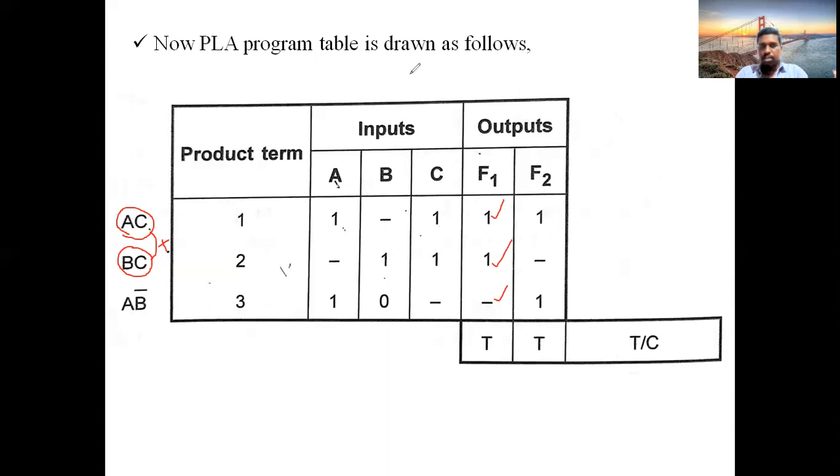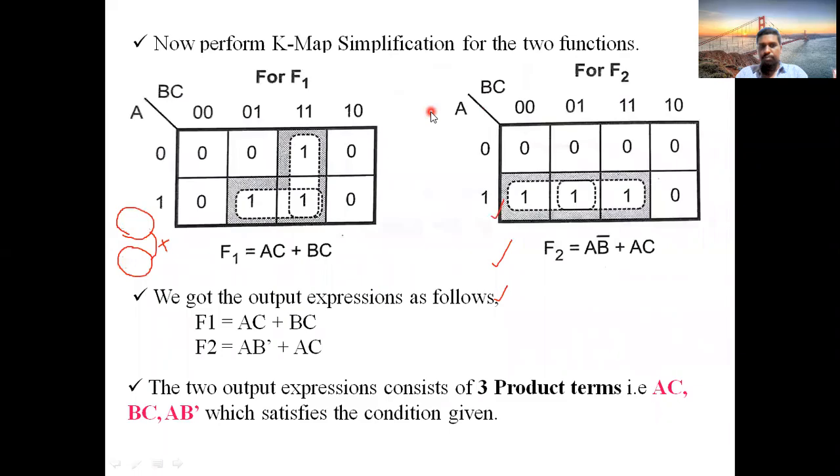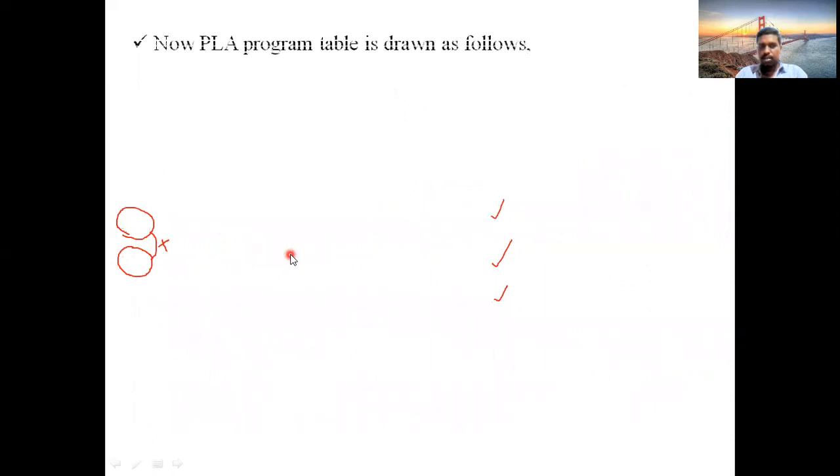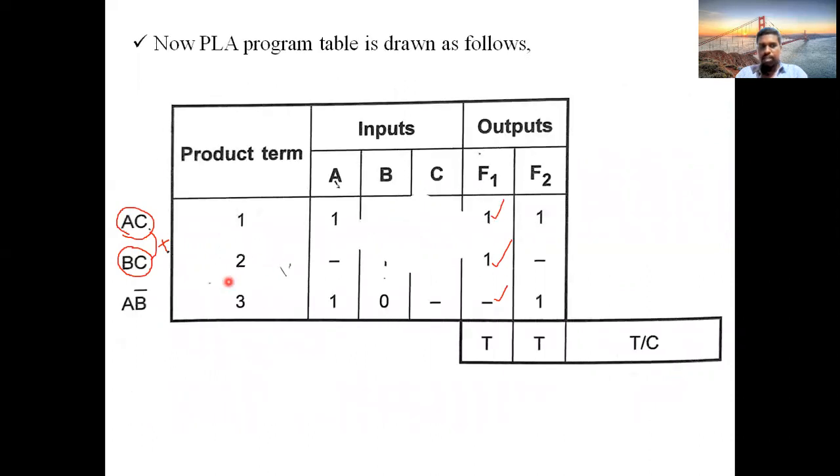When you observe the expression of F1, it is AC plus BC. Only two terms are there. AC is involved, so take 1 here. BC is involved, so take 1 here. AB bar is not involved in F1, that's why I kept dash.